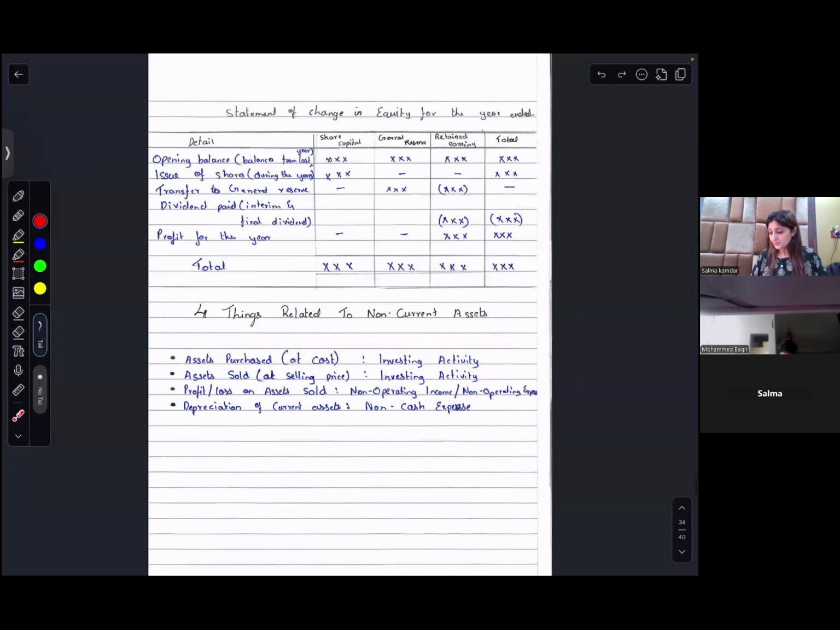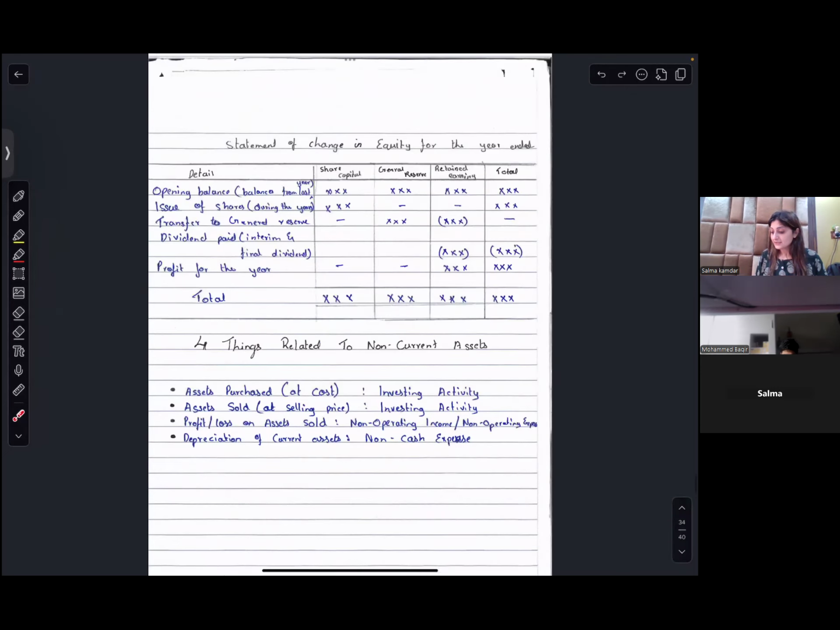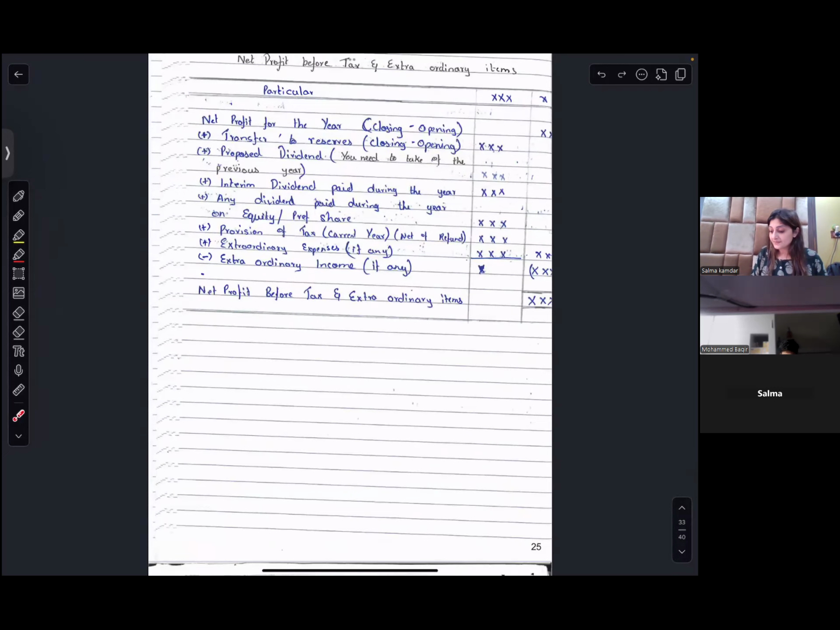You're going to start with the net profit before tax. When you are starting with your net profit before tax, you take the net profit in your balance sheet, closing minus opening. Are you with me? Yes. Sometimes this will be given in your notes to account.